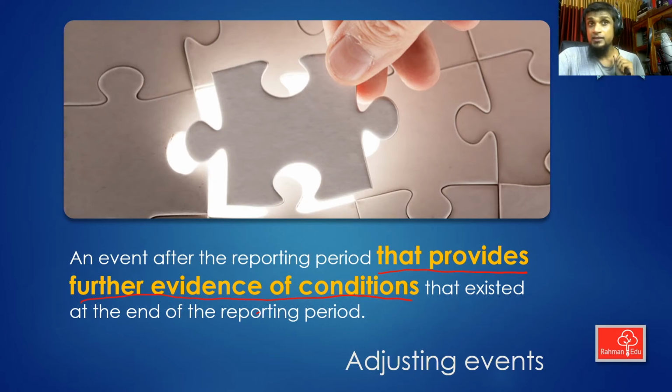Think about it. A fraud is committed in 2019, but the fraud is detected in 2020 by the auditors. So the condition exists at the end of the reporting period 2019. This event will be an adjusting event, and we need to adjust the financial statements of 2019.